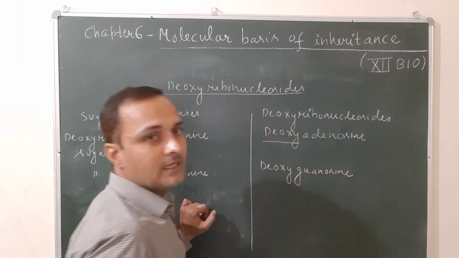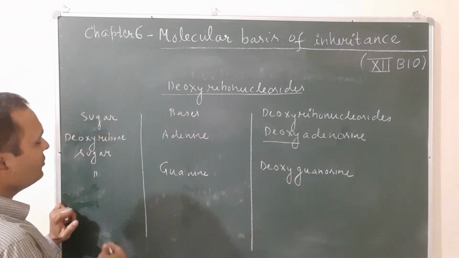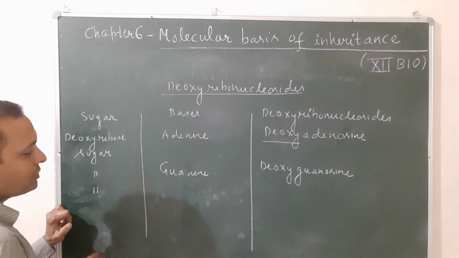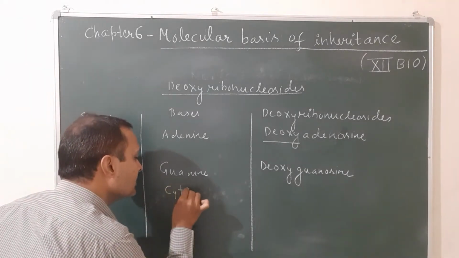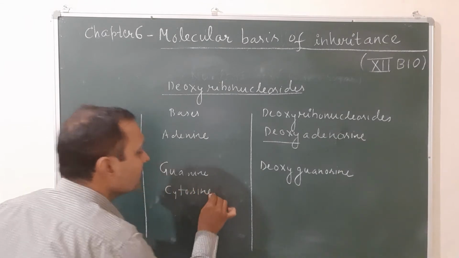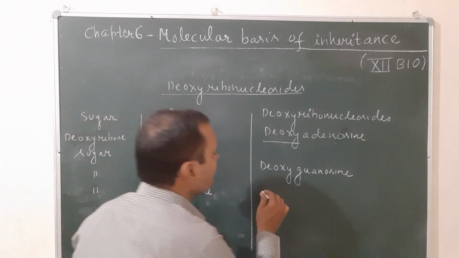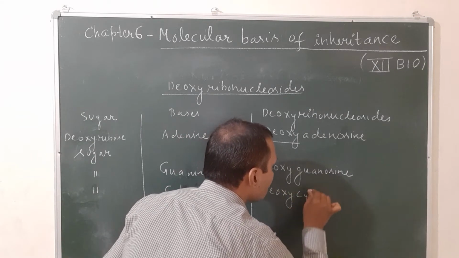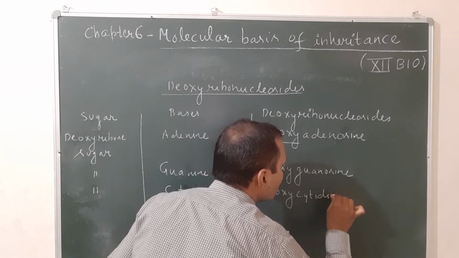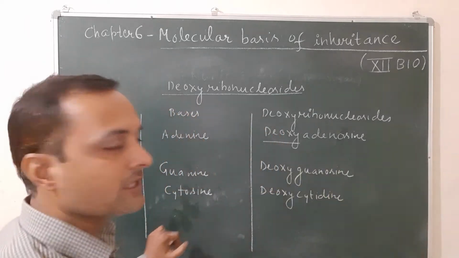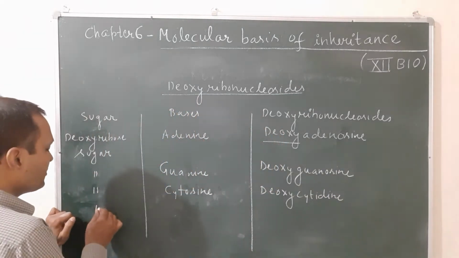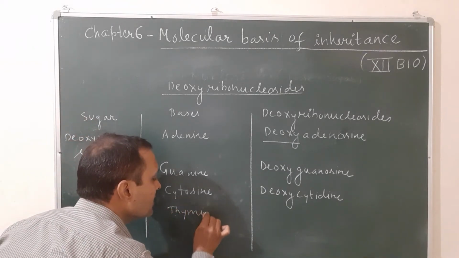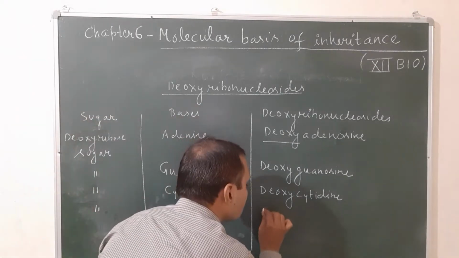Third, cytosine is also present in DNA. So again deoxyribose sugar, and the base is cytosine. The name of the nucleoside will be deoxycytidine. The last one, thymine, because uracil is absent. So again deoxyribose sugar when combined with the thymine base gives deoxythymidine.